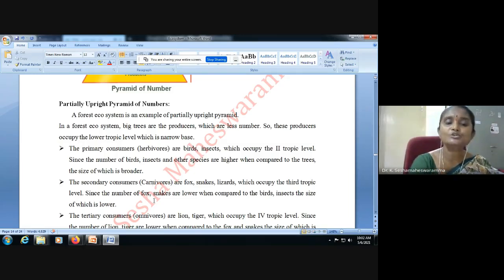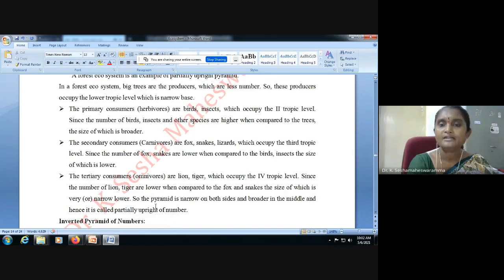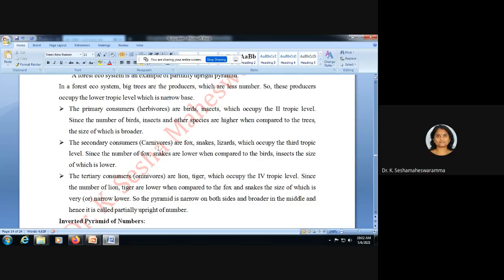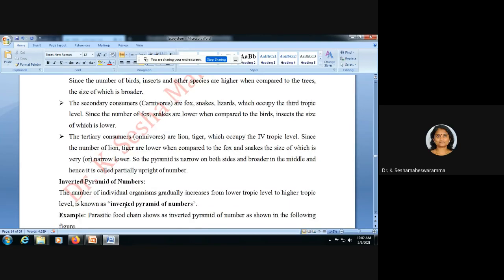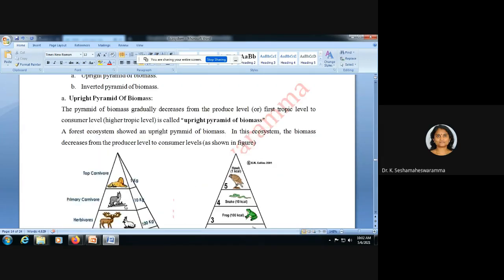The tertiary consumers are lion and tiger, which occupy the fourth trophic level, but their number is very less when compared to the third trophic level. Hence, it is very narrow at the bottom and top, so the pyramid is narrow on both sides and broader in the middle. Hence, it is called a partially upright pyramid.